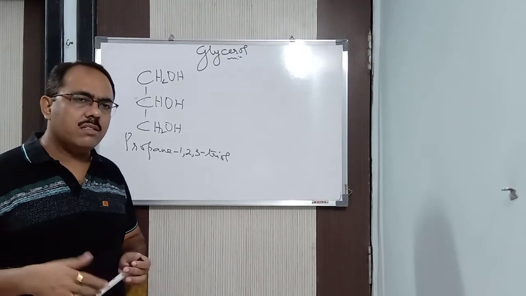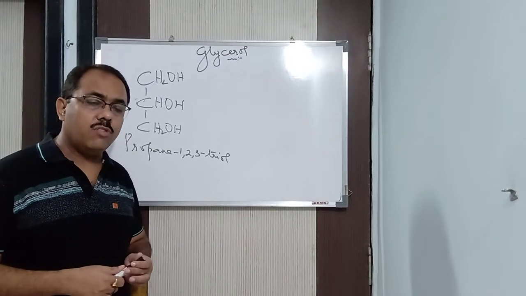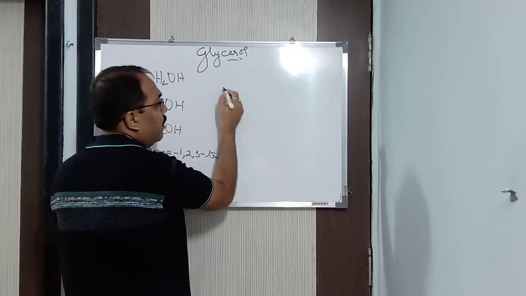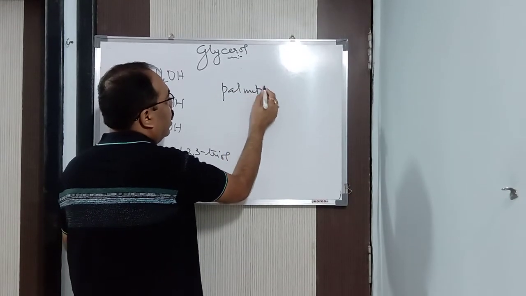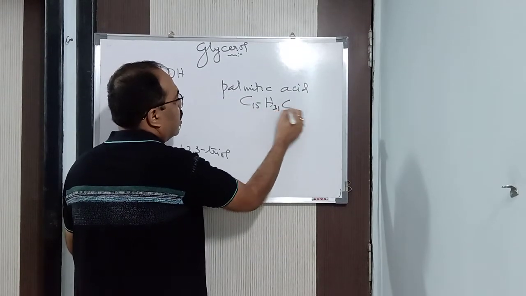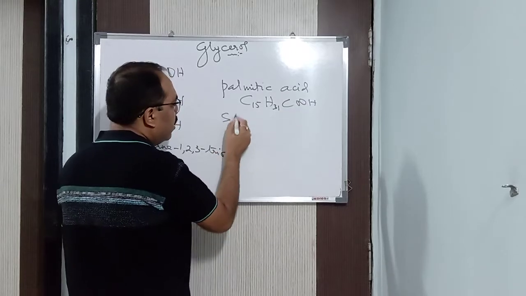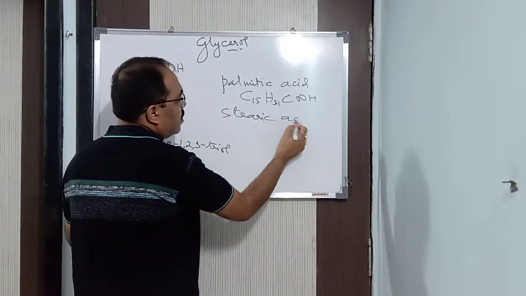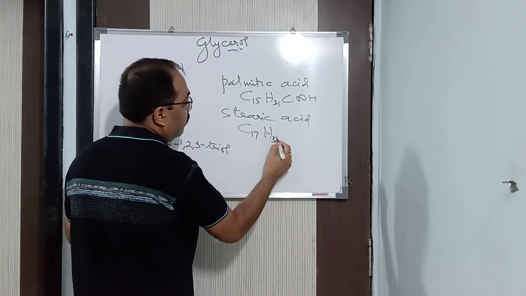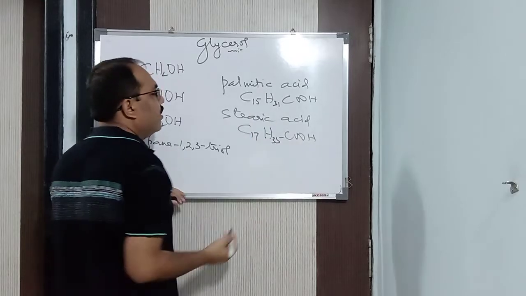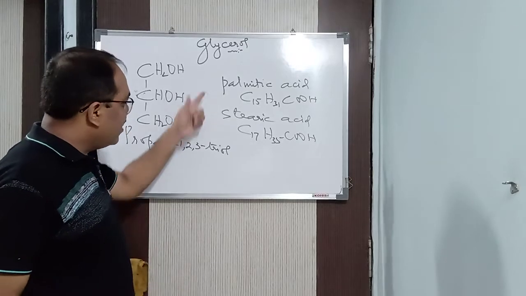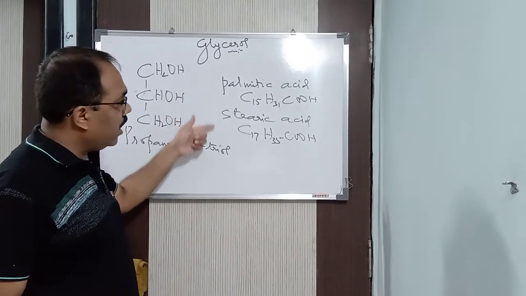Let me give you some names of the fatty acids from which we prepare soap. Suppose we have palmitic acid, P-A-L-M-I-T-I-C, whose formula is C15H31COOH. Next we have stearic acid, C17H35COOH. Similarly we have oleic acid, C15H33COOH. These are known as the fatty acids or the higher carboxylic acids.